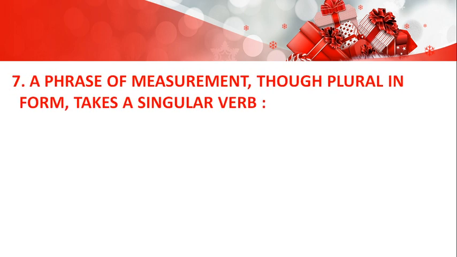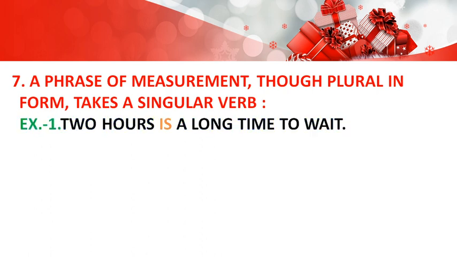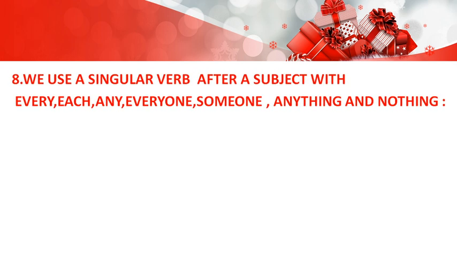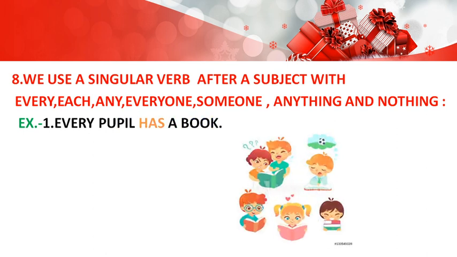Next one, phrase of measurement, though plural in form, takes a singular verb. Like 2 hours is a long time to wait. Oh my god, I'm waiting for 2 hours. So 2 hours is a long time to wait. We use a singular verb after a subject with every, each, any, everyone, someone, anything, and nothing. Like every pupil has a book. You can say every pupil is having book.